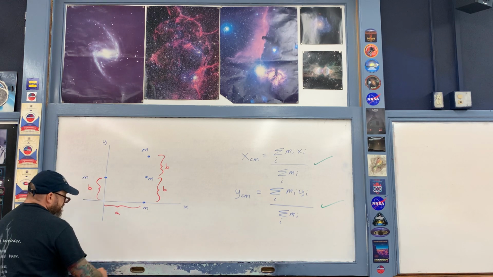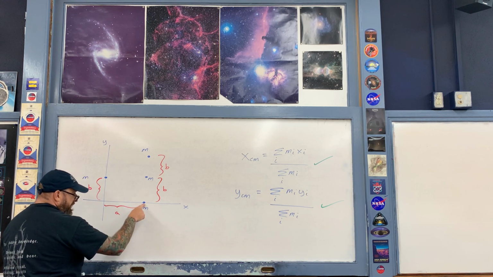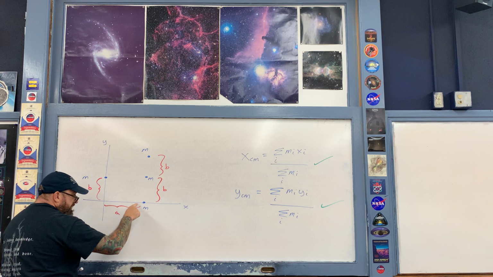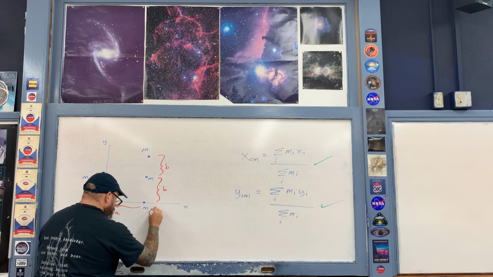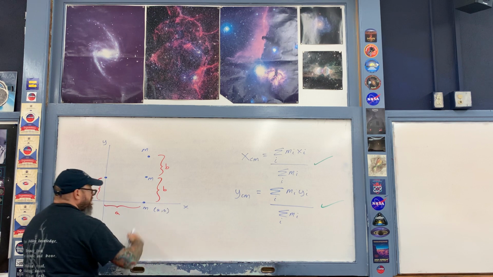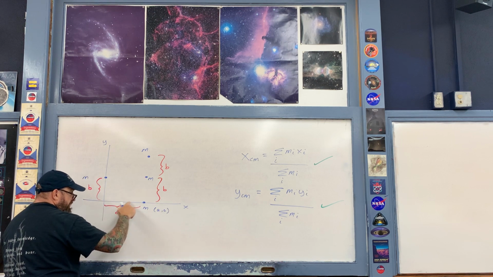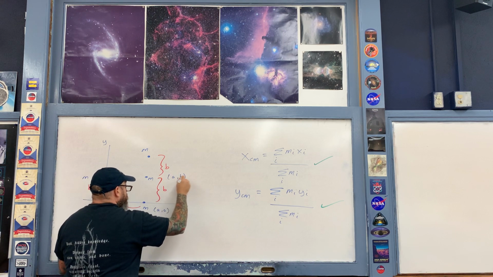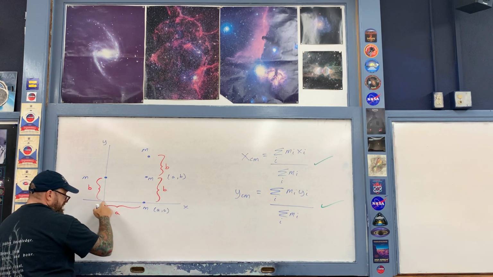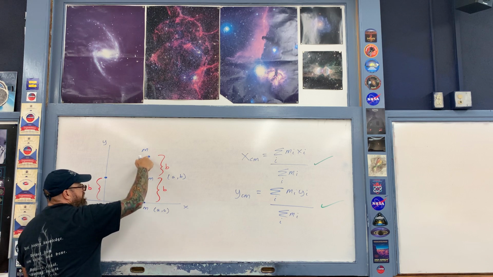So for example, starting over here on the lower right-hand side of the diagram, this guy right over here has an x component A and a y component of 0. This guy right here has an x component of A and a y component of B. This guy over here has an x component of A and a y component of 2B.